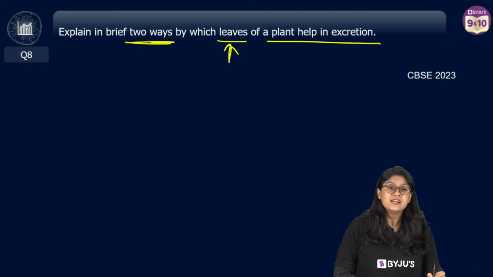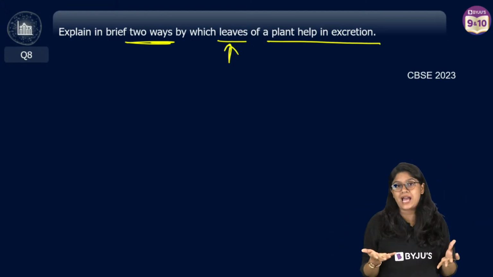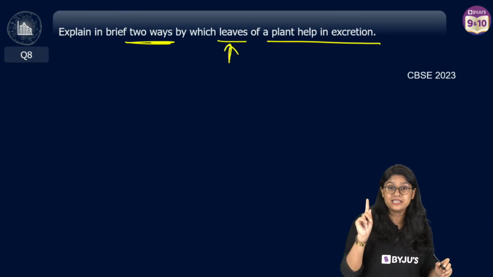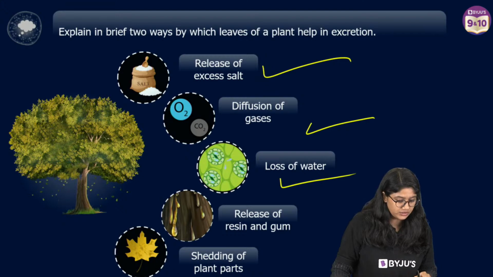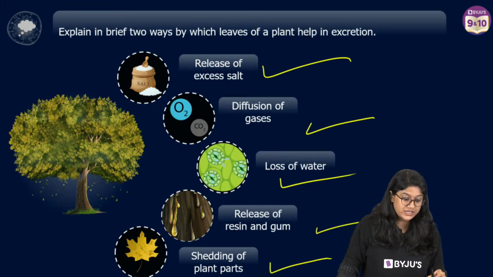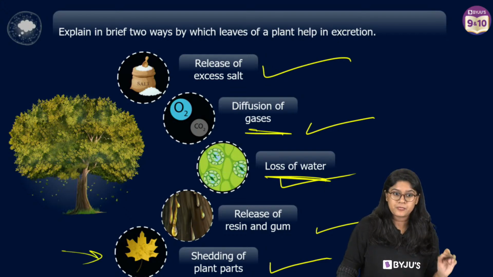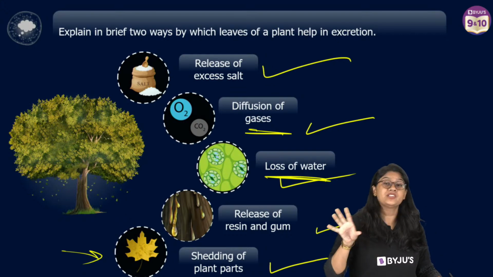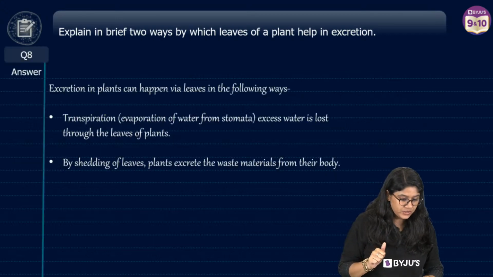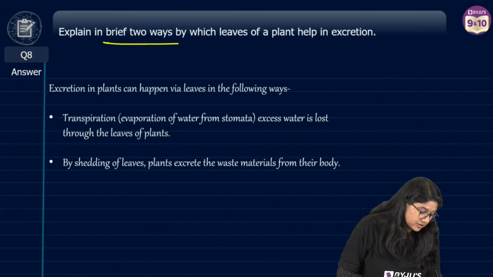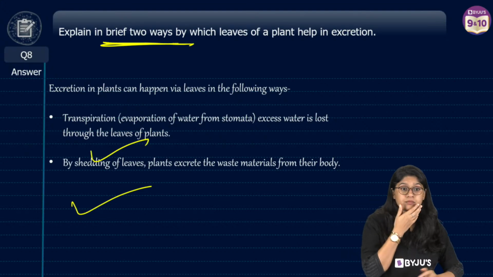Very good. Specifically, they are talking about the leaves. Plants do the excretion as a whole organism, but we are specifically talking about the leaves. When we talk about plants, we have release of salt, diffusion of gases, loss of water, release of resins and gum, and shedding of plant parts. So for leaves we can talk about loss of water, diffusion of gases, and shedding of the plant parts, including shedding of the leaves. So this is very easy. Be specific. They have asked for just 2 points.